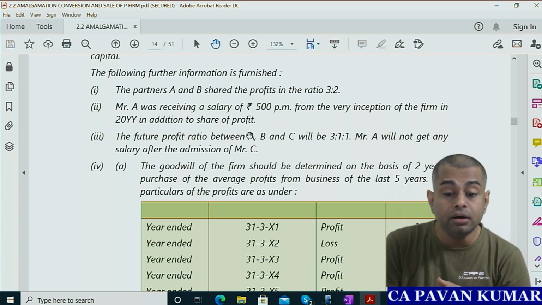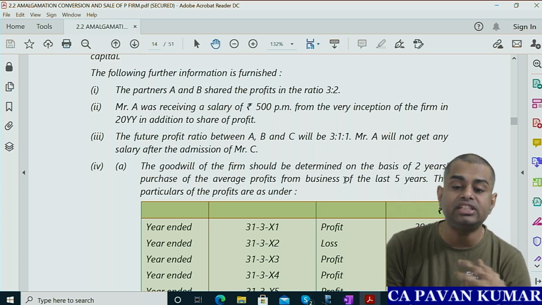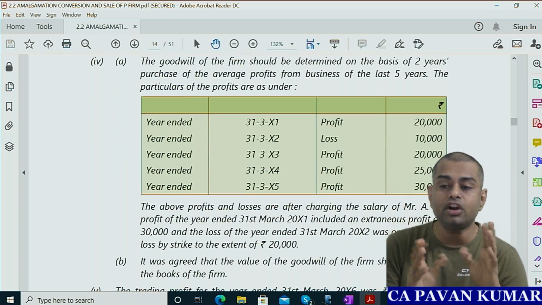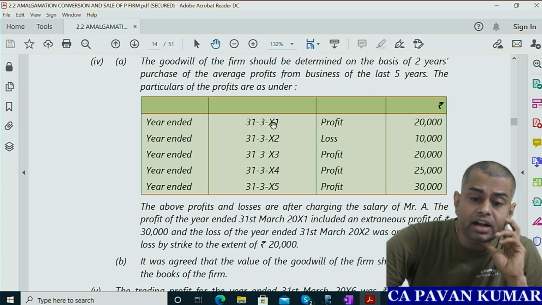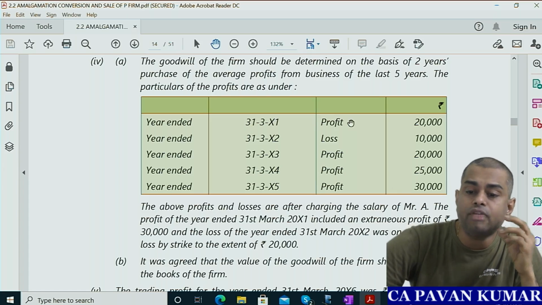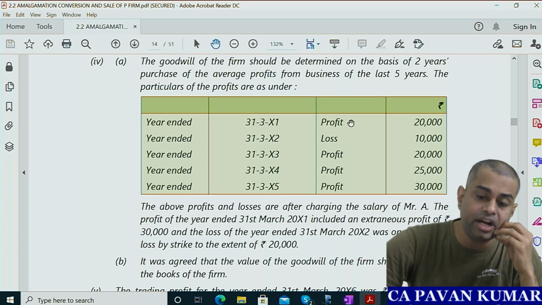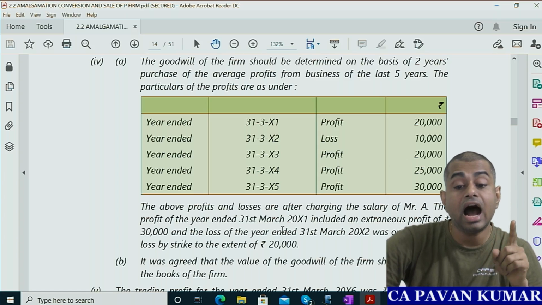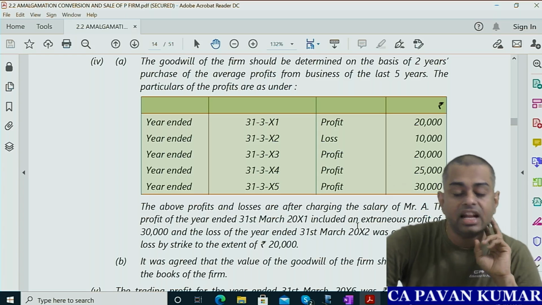The goodwill of the firm should be determined on the basis of 2 years purchase of average profits of last 5 years. Oh my God. So this data is given for goodwill calculation. So the particulars of the profit are as under, year ended 31/3/2011, 12, 13, 14, 15. First year there is a profit of 20,000, next there is a loss of 10,000, then again profit 20,000, profit 25,000, profit 30,000. Then the above profits and losses are after charging Mr. A's salary. So this is after charging A's salary, these are the profits.